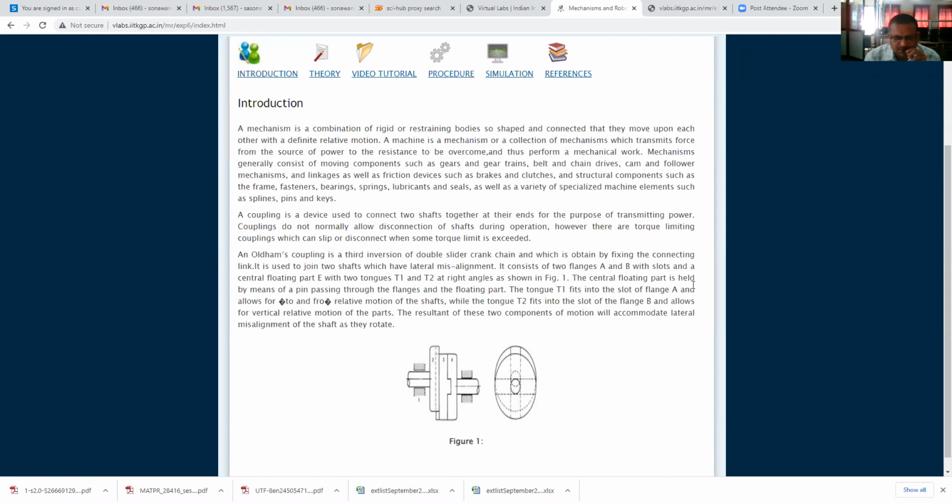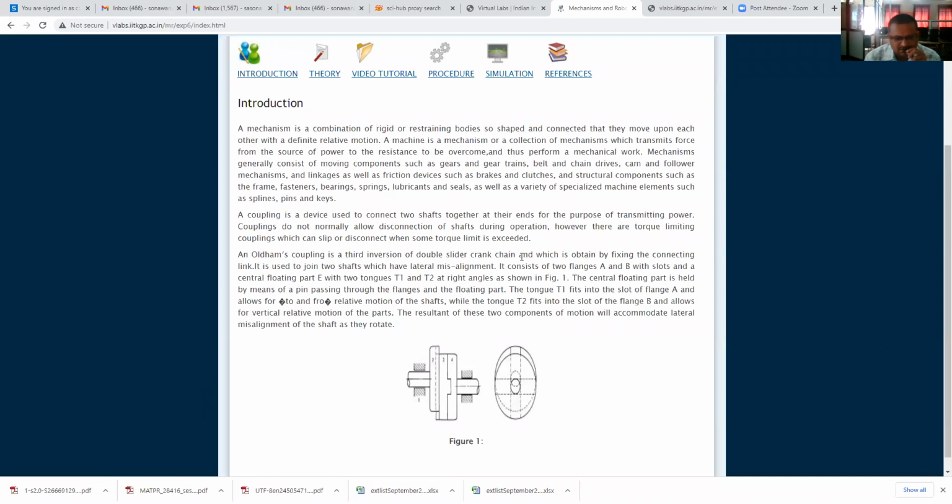The central floating part is held by means of a pin passing through the flanges and the floating part. The tong T1 fits into the slot of flange A and allows for to and fro relative motion of the shafts, while the tong T2 fits into the slot of flange B and allows for vertical relative motion of the parts. The resultant of these two components of motion will accommodate lateral misalignment of the shafts as they rotate.